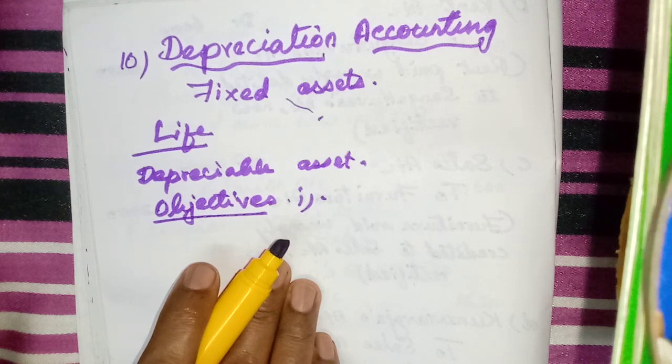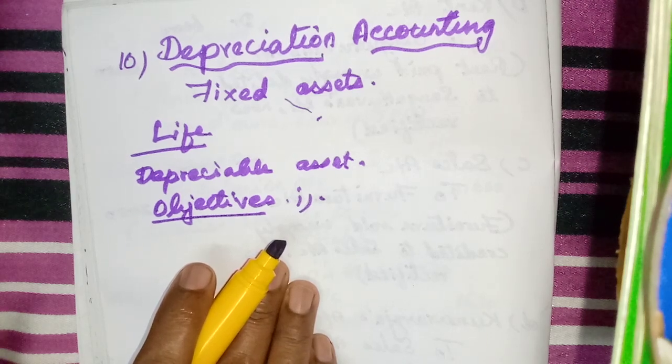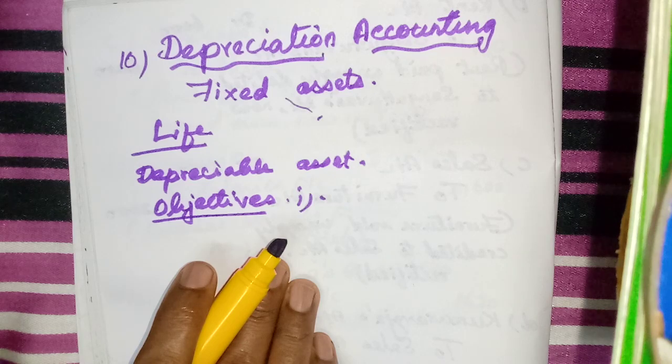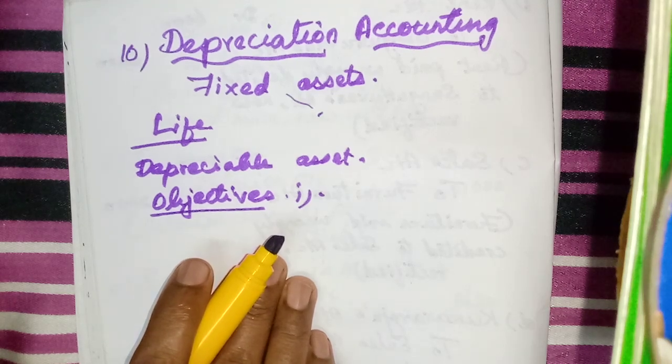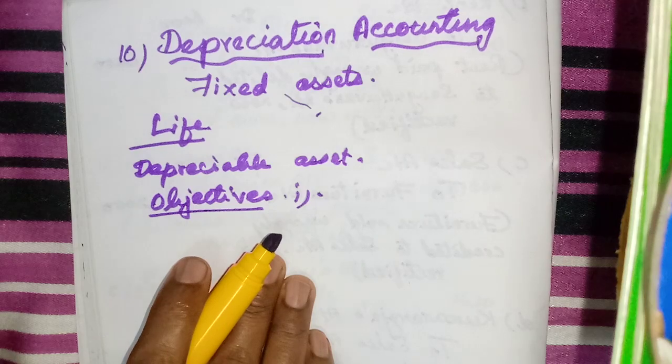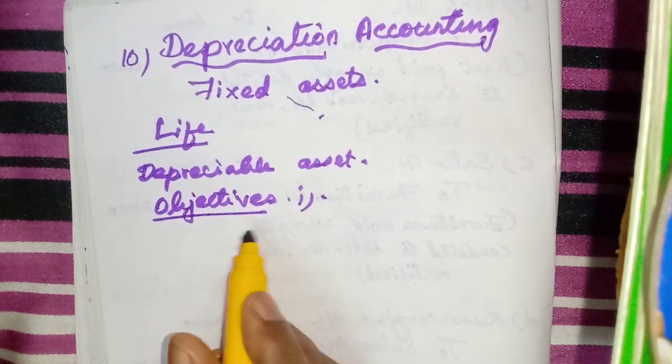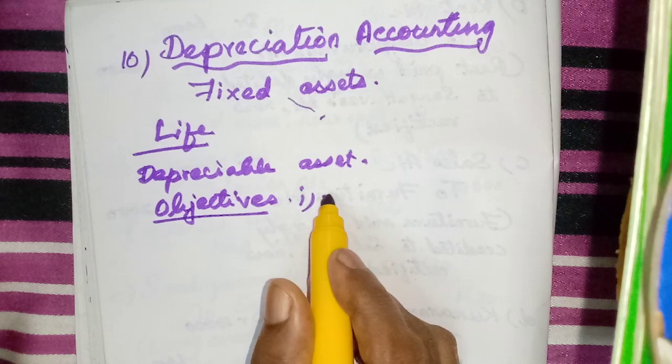That is why for the tax benefit also we need to calculate depreciation. And even the Companies Act says that before declaring dividend for the shareholders, they have to charge depreciation. After charging depreciation, from the profit they get, only from that profit they have to distribute a dividend. That means the interest-like amount that they pay on the share is called dividend. So before paying dividend they have to charge depreciation. Okay, around 5 objectives.